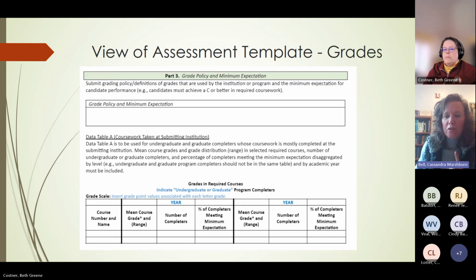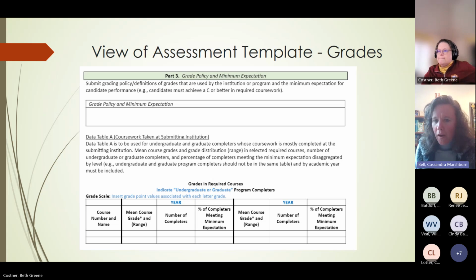We have a couple questions. So Praxis subscore, yes, we do need Praxis subscore data. Yeah.